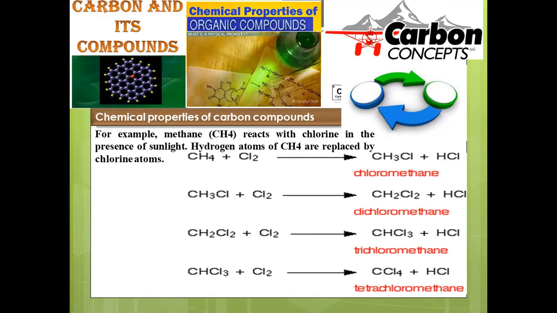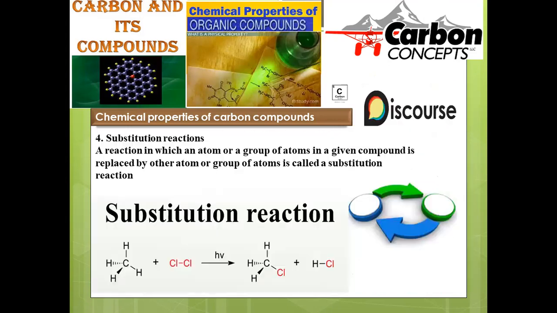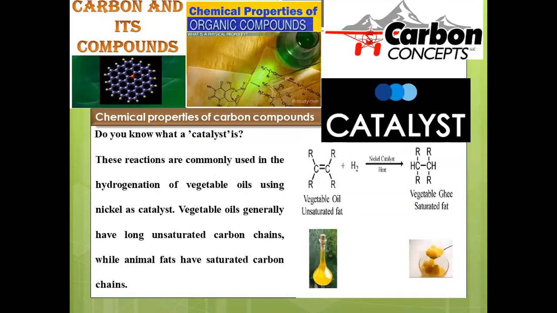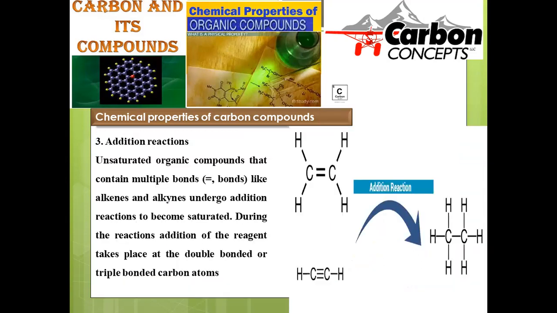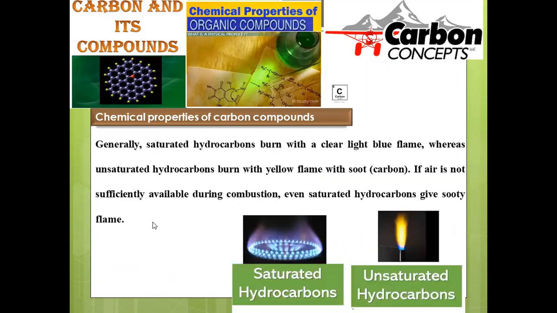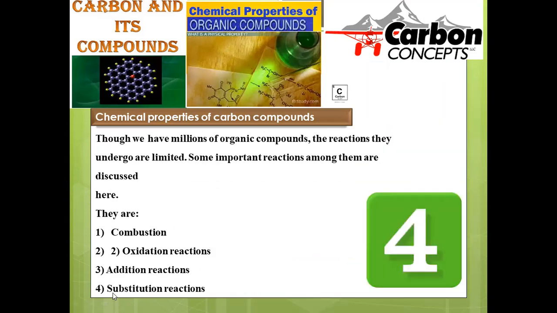So here the chemical properties of some of the compounds were discussed exclusively. Reactions of combustion, reactions of oxidation, reactions of substitution, and one more reaction we already discussed. Combustion, oxidation, addition, and substitution reactions are the most familiar kinds of reactions in organic compounds. We went through all these in detail with suitable examples.